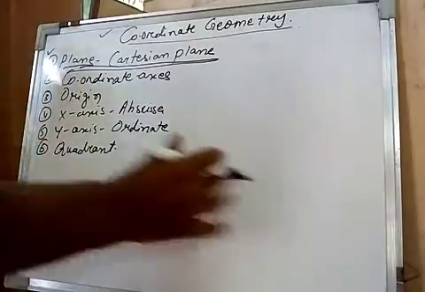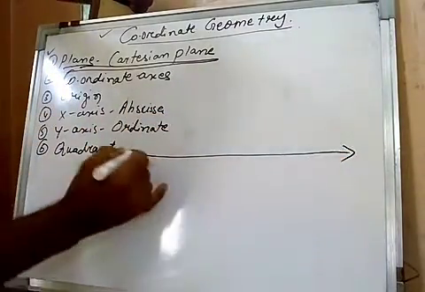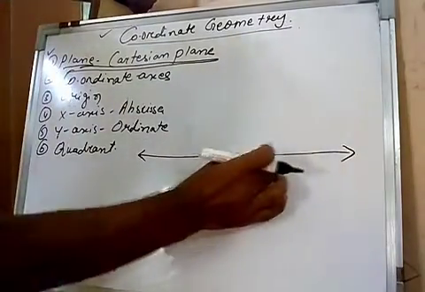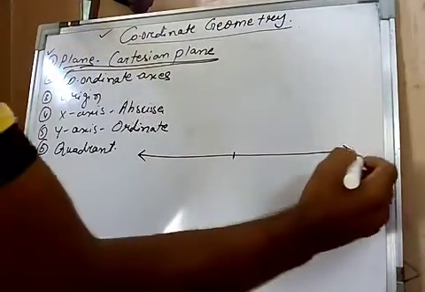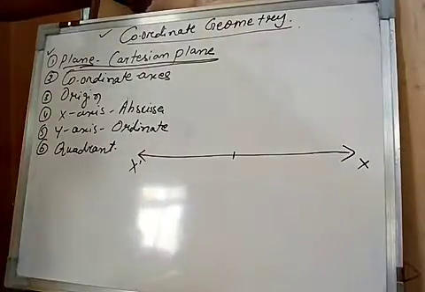This is the plane. So you know the number line. First I will take this number line, and we know a number line has, at equal distances, the positive integers and also the negative integers. So this one will be the x-axis and this one will be the x prime or x dash axis.